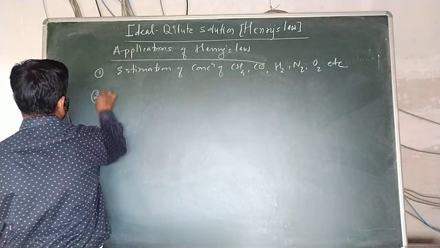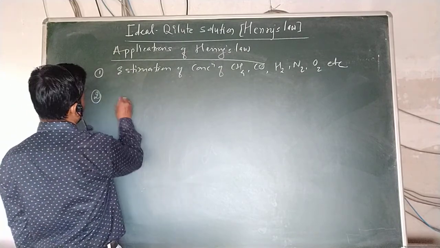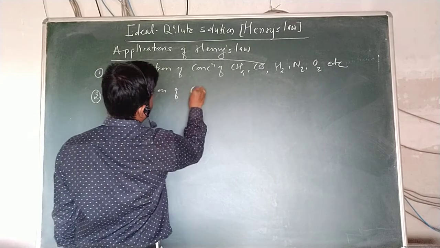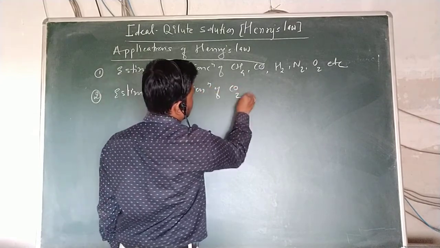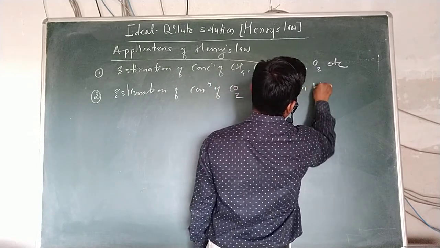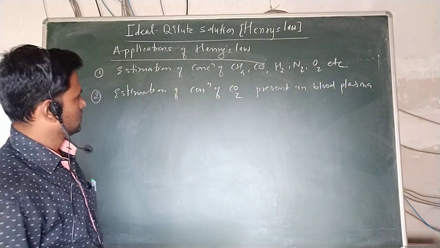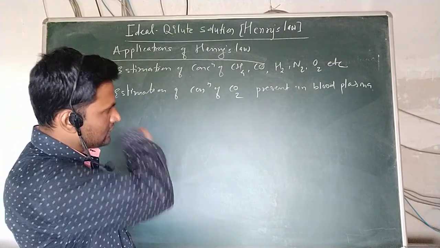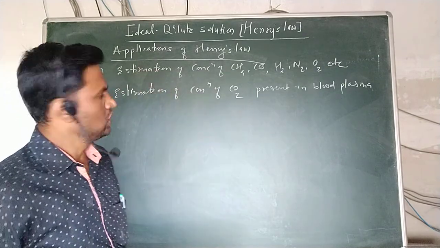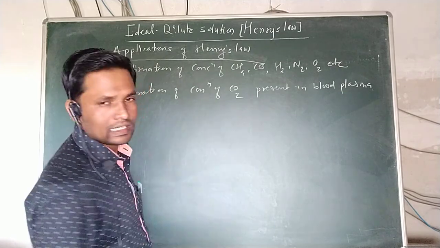Next, Henry's law is also used in the estimation of the concentration of carbon dioxide, CO2, present in blood plasma, because the concentration of a particular solute can be determined by using Henry's law.